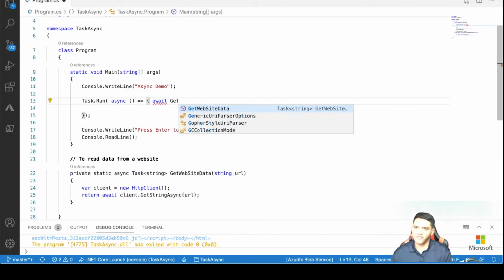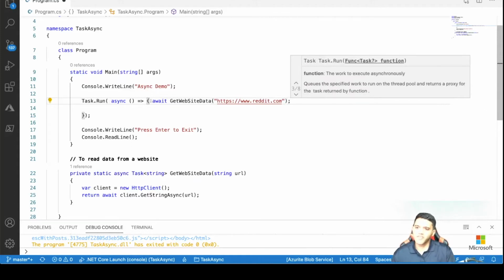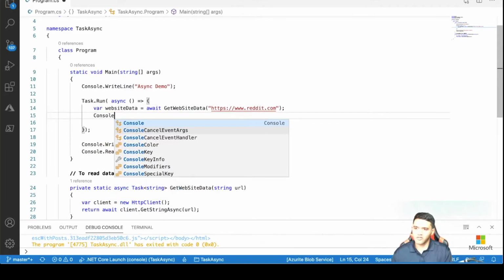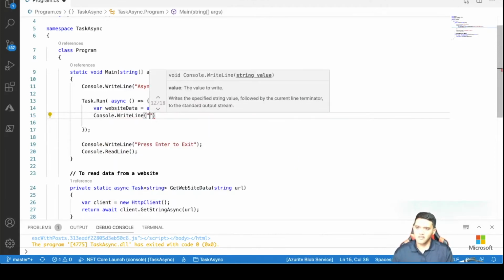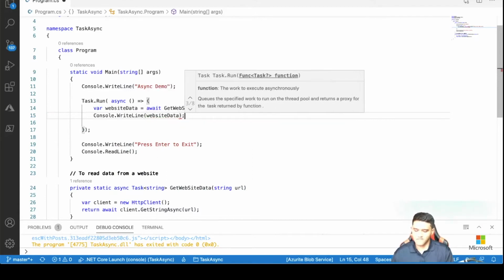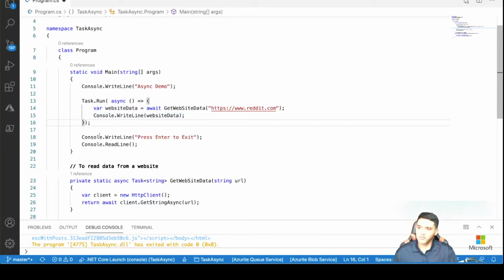Get website data of, let's use HTTPS, reddit.com. But the problem is we need the data, right? So we have to assign a variable, var website data equals to, and then we can do a Console.WriteLine and print out the website data. So let's run this and see, and then we can talk more about it.